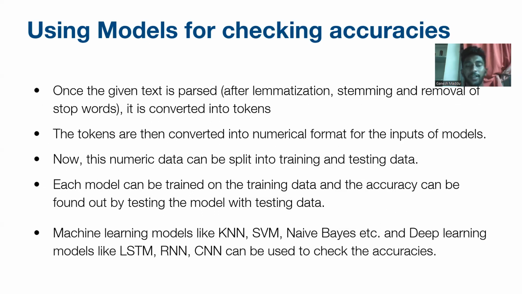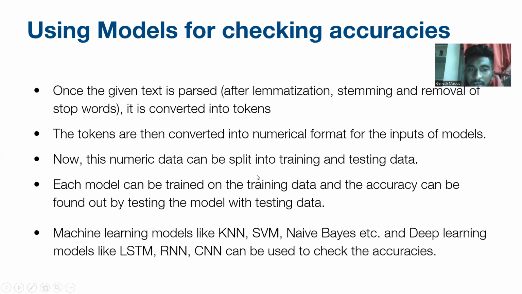Like it is having a full sentence. What is meant by removing stop words? In this sentence we have words like the, are, then. Those are the stop words. We have to remove those words, as we saw in the previous week, and take the remaining words as tokens. These steps are called lemmatization, stemming, and removing stop words, and the text is converted into tokens.